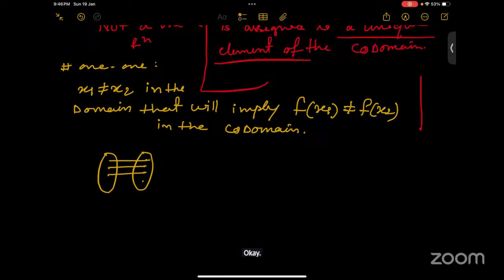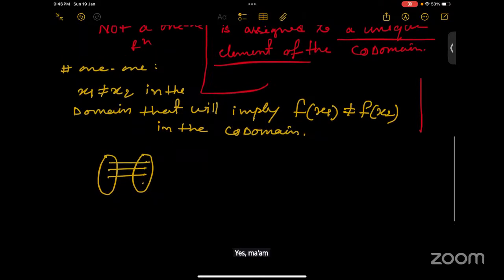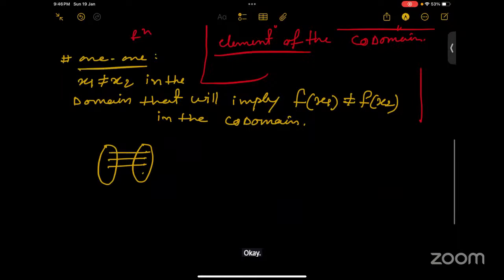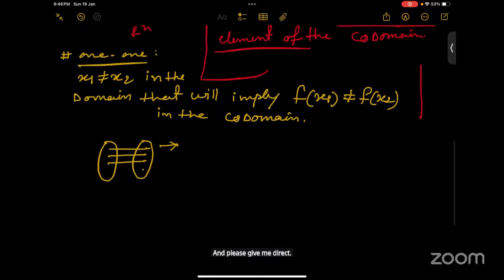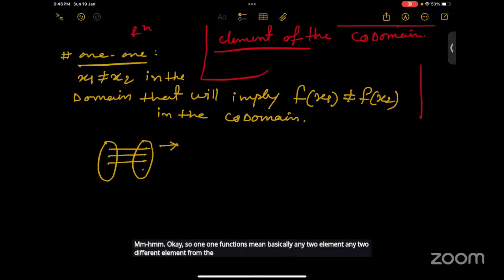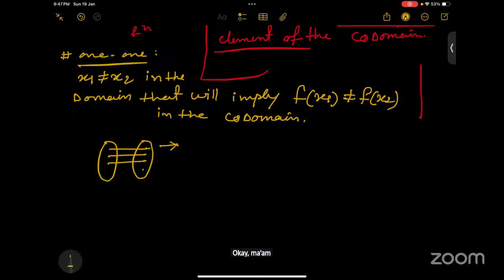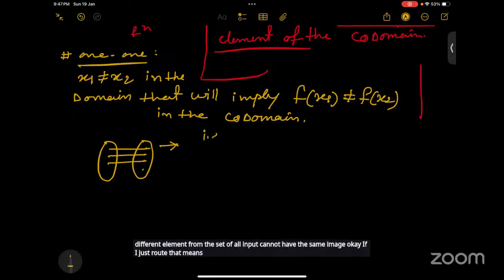Okay. So the definition of a one-one function is clear to all of you? Yes, ma'am. Please repeat again. Okay. So one-one functions basically mean any two different elements from the set of all inputs cannot have the same image.